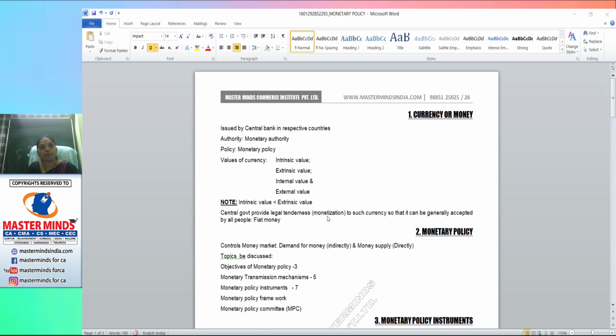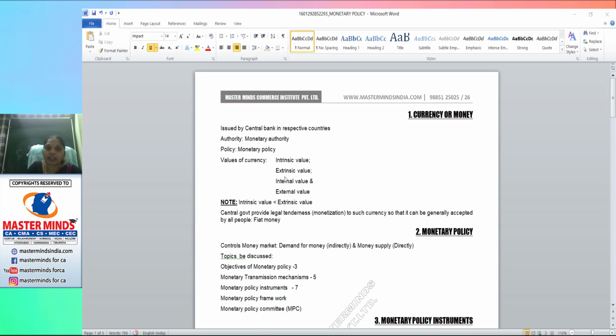So the central bank's role lies in the issue of currency, but not in providing legal tenderness to the currency. Intrinsic value and extrinsic value of currency are not equal. If intrinsic value is more and extrinsic value is less, no need to give any legal tenderness. But if intrinsic value is less and extrinsic value is more, certainly we have to provide legal tenderness so that it can be generally acceptable in all types of transactions.